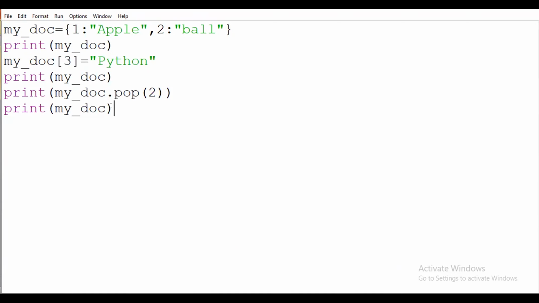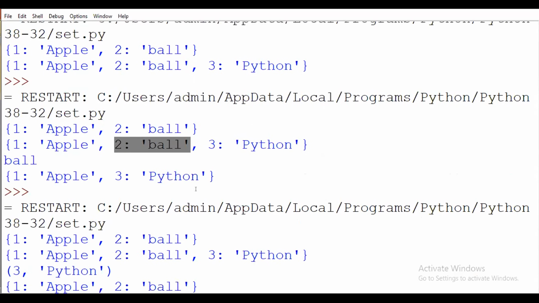Okay, next we have one more operation, that is popitem. So what will popitem do? We will see here. It requires popitem, and after that we will print it. You have to see the difference here.